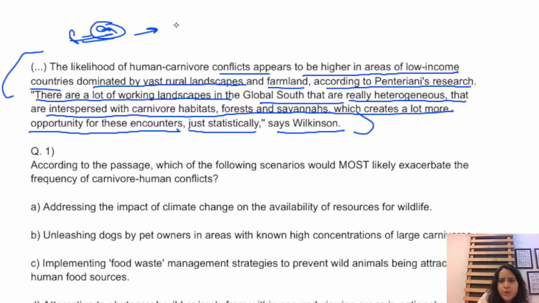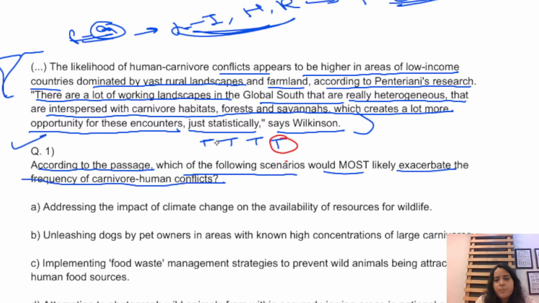So question number 1: according to the passage, which of the following scenarios would most likely exacerbate the frequency of human-carnivore conflict? So I would have four options, right? Wait, let me just change the color. And I have to pick that option which would worsen the problem, that is, that would increase the frequency of human-carnivore conflict, right? And three options would be those which would not worsen the problem, but would be acting in some way that would lead to a decrease in human-carnivore attacks, right?